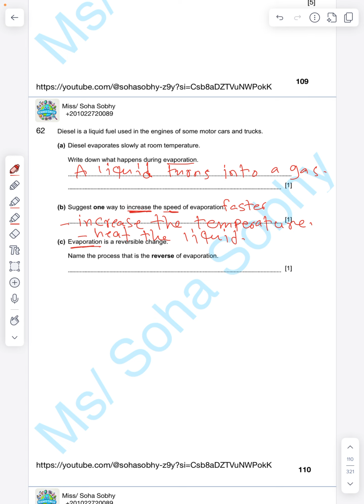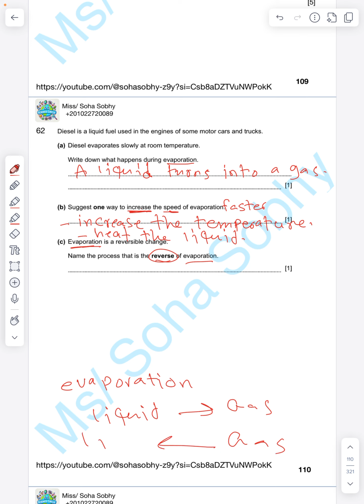Okay? Name the process that is reverse. Reverse means opposite. Opposite of evaporation? I don't know, but let's do it step by step. Evaporation is a process in which a liquid turns into gas. A liquid turns into gas. Reverse means opposite. So if I want to change from gas to liquid, this is the reverse process. What is the name of the process when gas changes into liquid? Yes, excellent. Condensation.